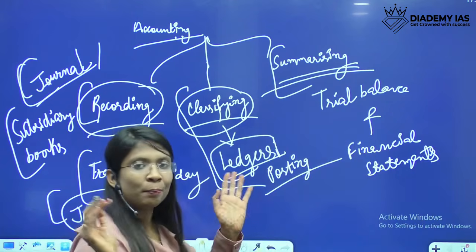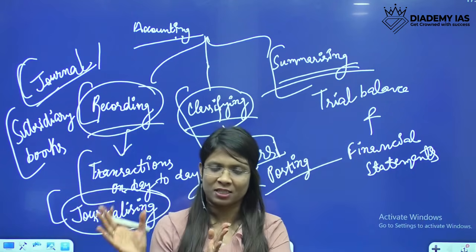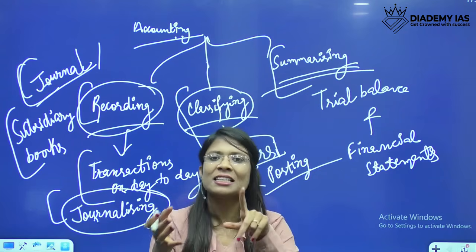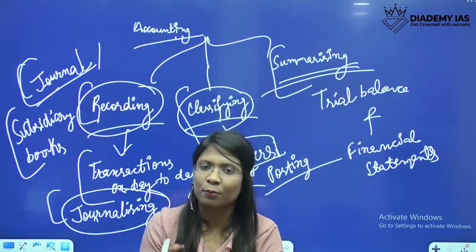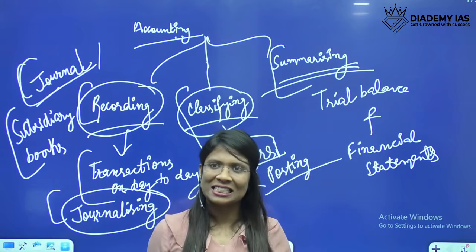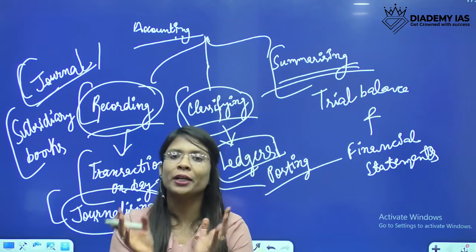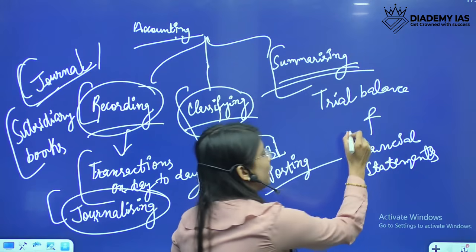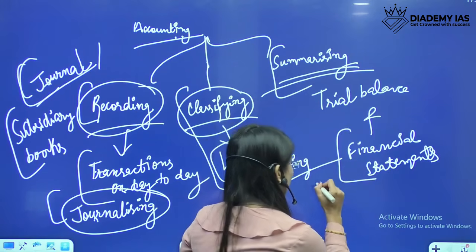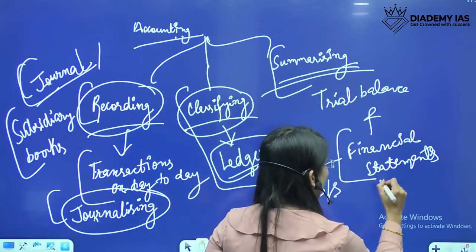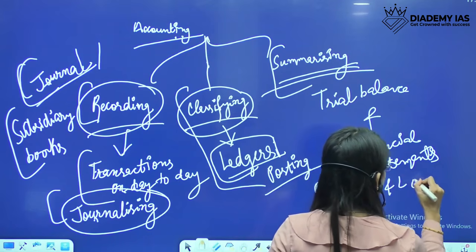So accounting basically consists of three parts: first recording, then classifying, then summarizing. When we are done with all these steps, we are able to interpret the results. We are able to make the financial statements, which are the balance sheet and the P&L or income statement.